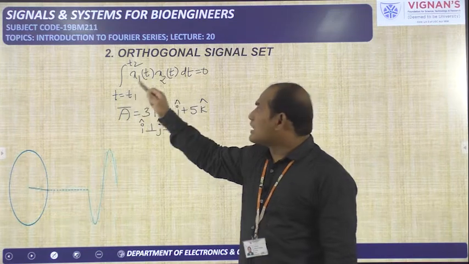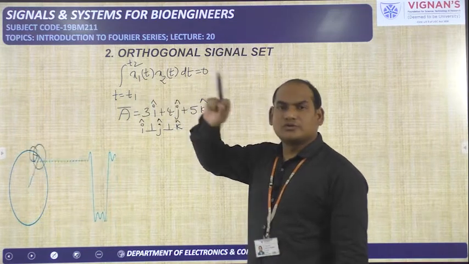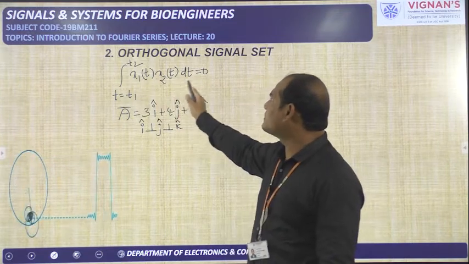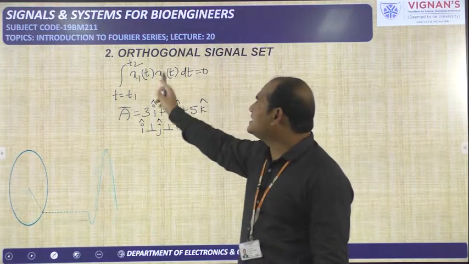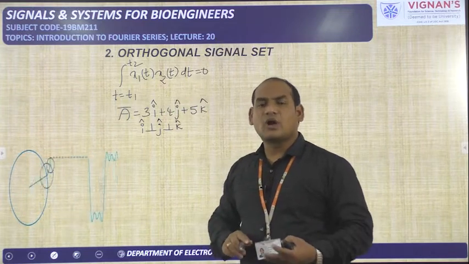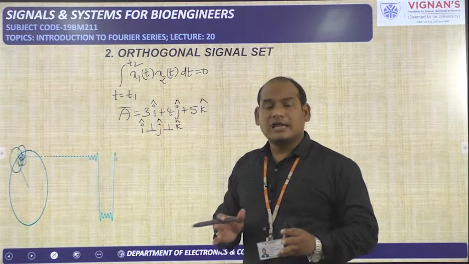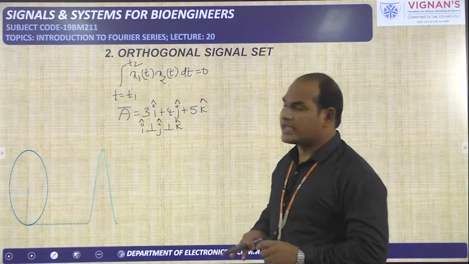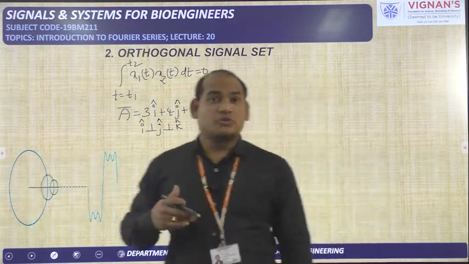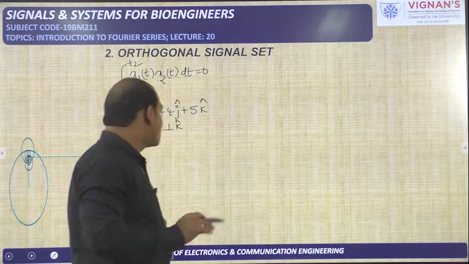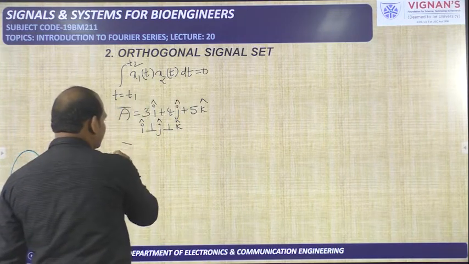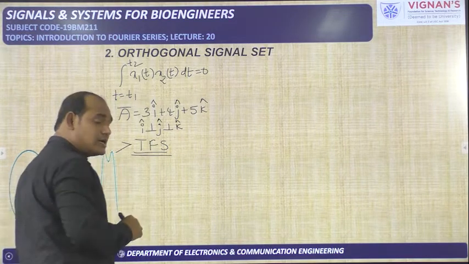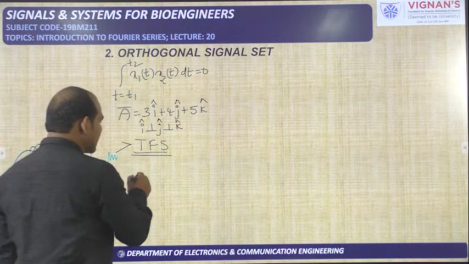We know the condition for orthogonality between two signals, that is, integral t changing from t1 to t2, x1 of t, x2 of t dt is equal to 0. By using this equation, we need to identify the complete orthogonal set. Then by using that complete orthogonal set, we can represent any periodic signal. So now our intention is to get the complete orthogonal set. In the case of the trigonometric Fourier series, we need to try with cosine terms and sine terms. So first I will take like this.